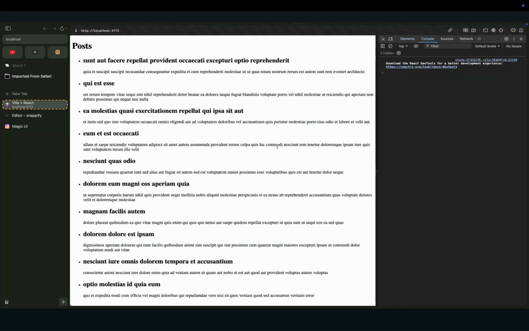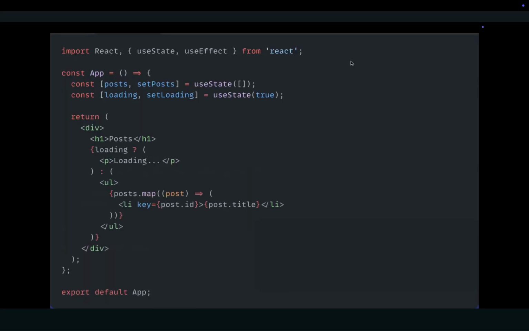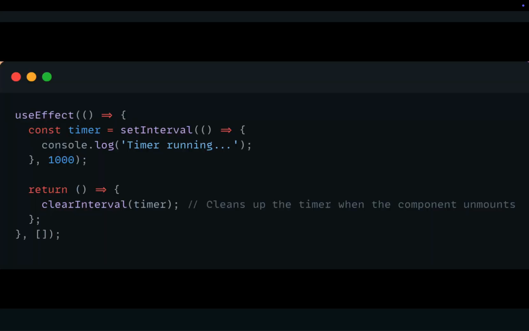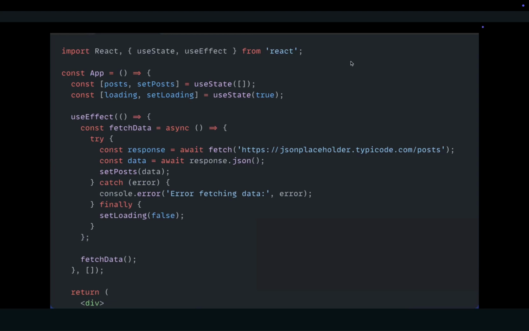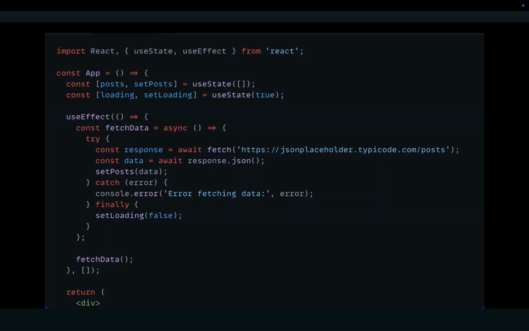4. Fetching data with useEffect. Now let's fetch the data using useEffect. This hook lets us run side effects like API calls in functional components. Here's how we do it. JavaScript: useEffect(() => { const fetchData = async () => { try { const response = await fetch('jsonplaceholder.typicode.com/posts'); const data = await response.json(); setPosts(data) updates the posts state; setLoading(false) hides the loading message; } catch (error) { console.error('Error fetching data', error); setLoading(false) } }; fetchData(); }, []). The empty dependency array ensures it runs only once on mount.